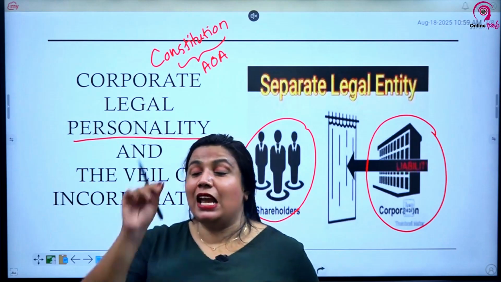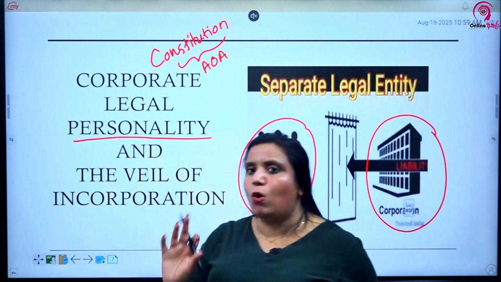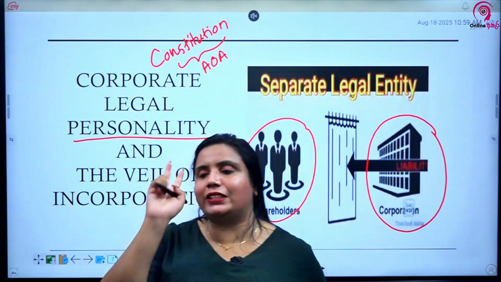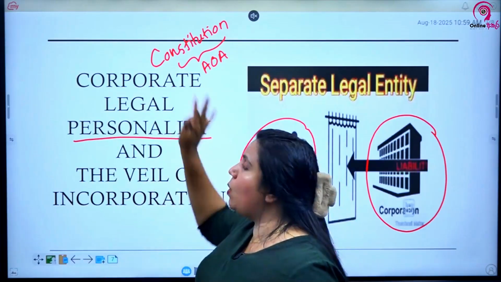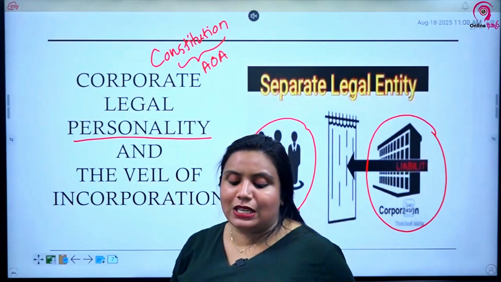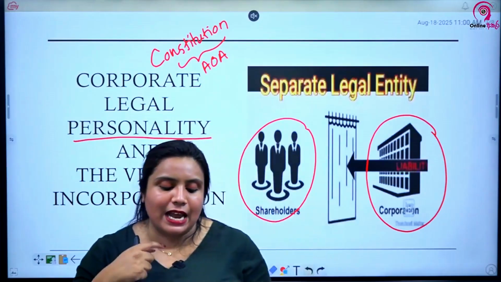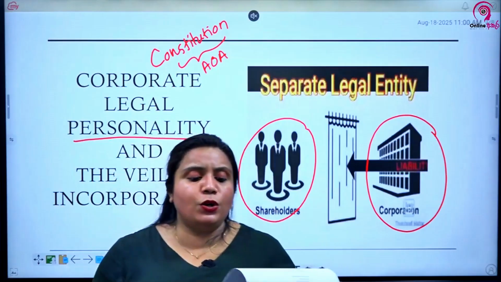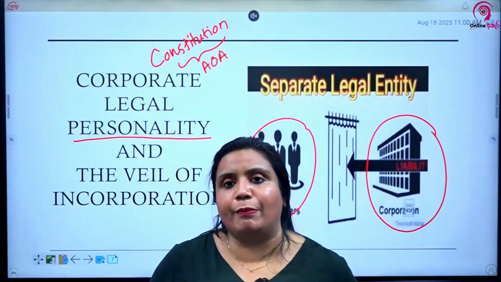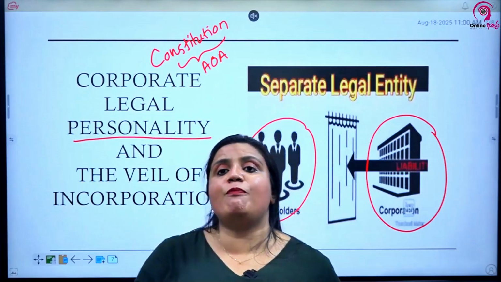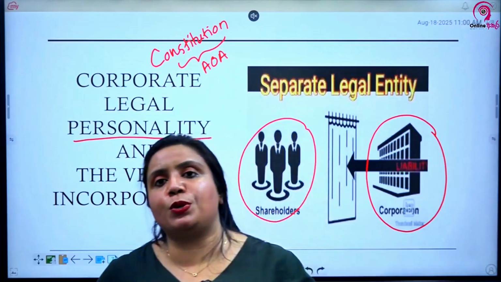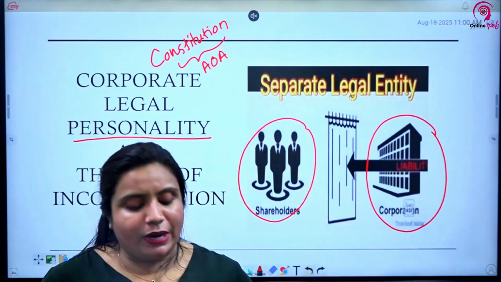Right? So that's a very important case you need to remember. Both Solomon versus Solomon and Lee versus Lee's Farming are two cases you need to remember when it comes to corporate legal personality. So the second situation where corporate personality is applied is where properties of the company do not belong to the owner of the company. Owner can't have properties of the company. Owner should have the owner's own properties. Company should have the company's own properties.